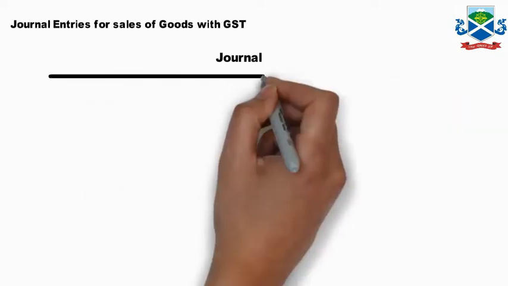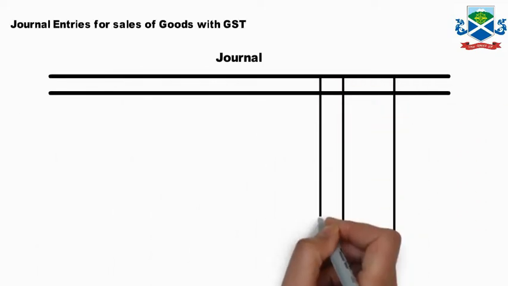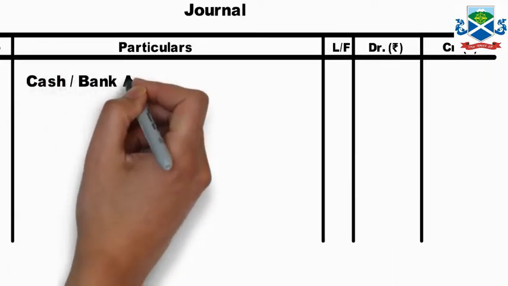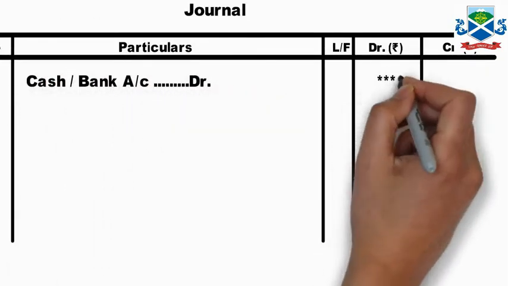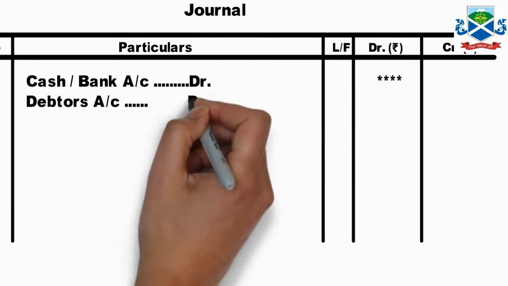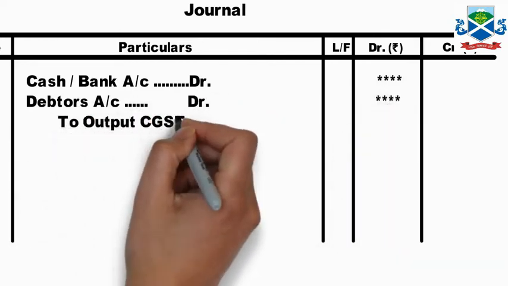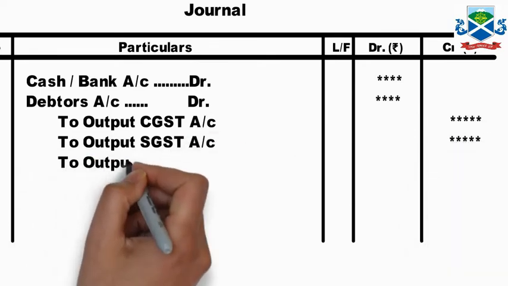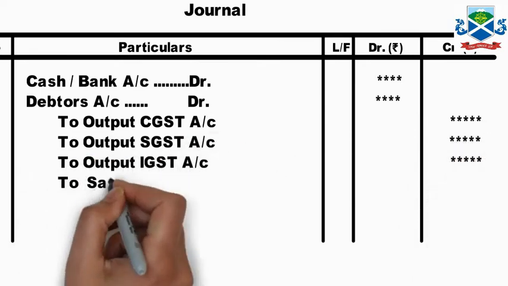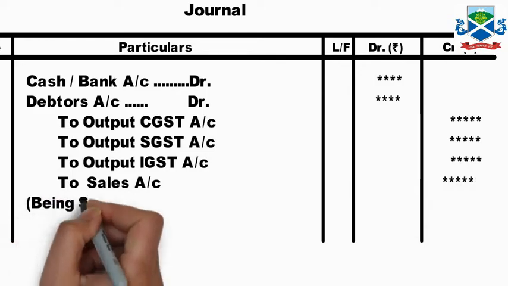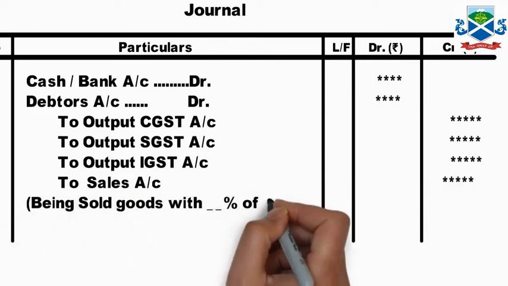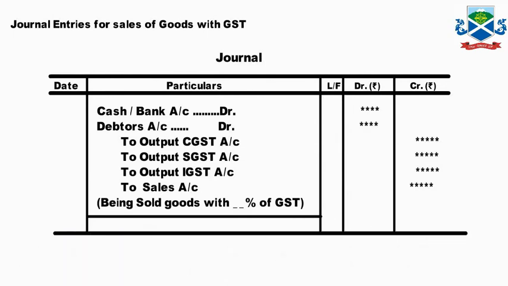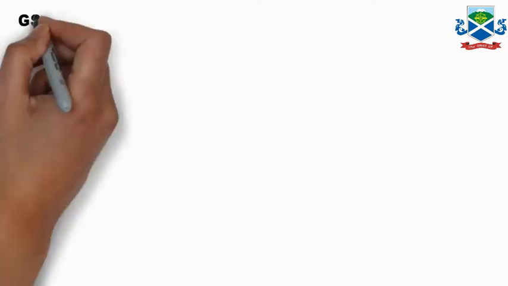Now journal entries for sales of goods and services, so that is the opposite part of purchase. Over here, cash or bank account debit, because cash comes in as you sell, and debtors account debit if you are selling on credit. Then output CGST, output SGST, output IGST, to sales account, being sold goods with certain percent GST. So the output GST will come while you are selling goods.